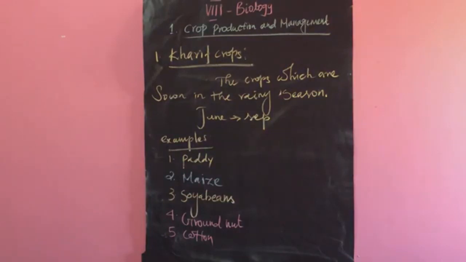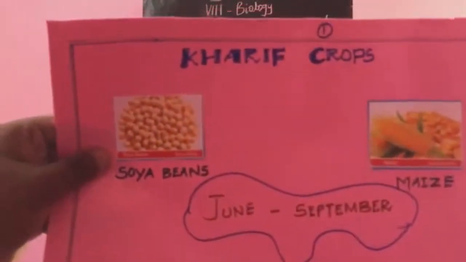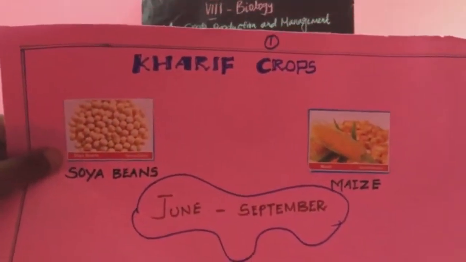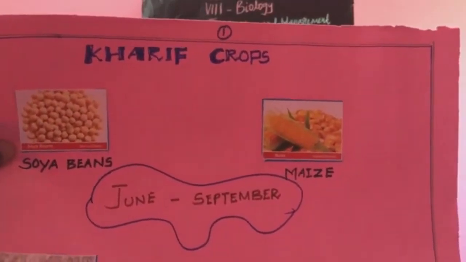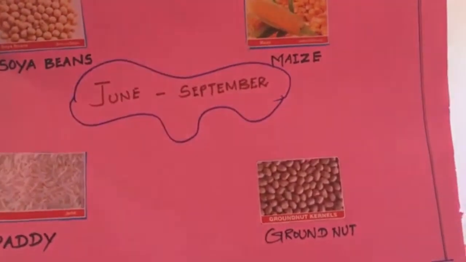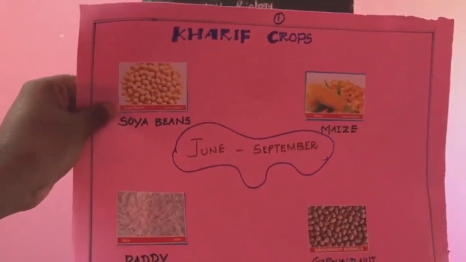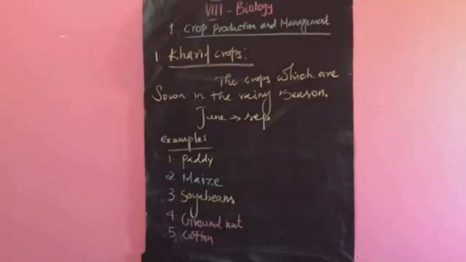There is a soyabean picture, a maize picture, and paddy and groundnut. So these are some examples for the Kharif crops.